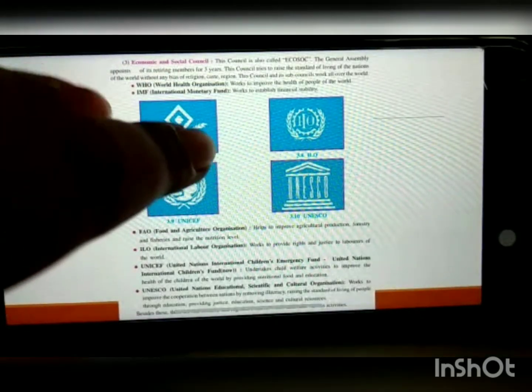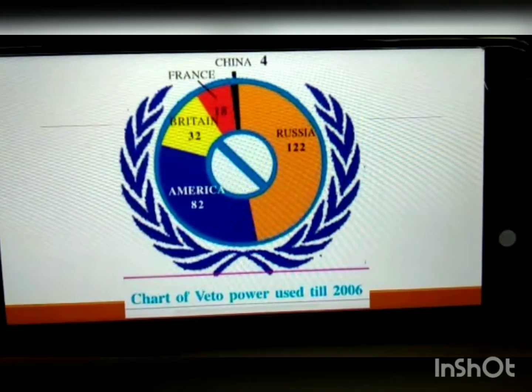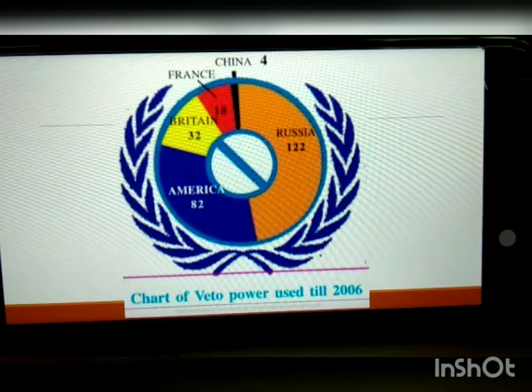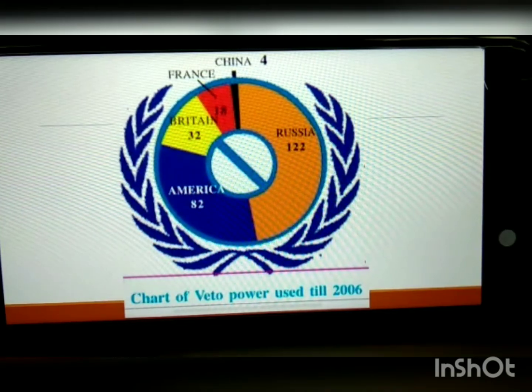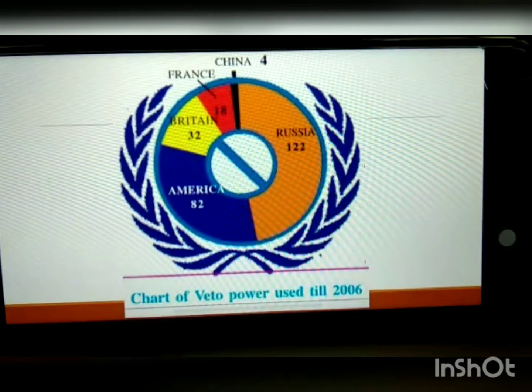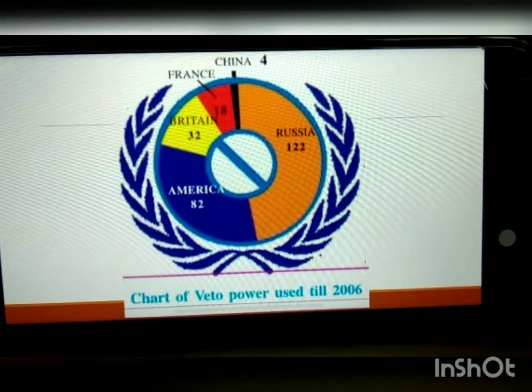The next is the Security Council. This is the most important organ of the UN. There are 5 permanent members, that is, you can see America, Russia, Britain, France and China. The other 10 countries are not permanent members. They are elected for a term of 2 years. This council enjoys tremendous powers in order to maintain international peace and security.